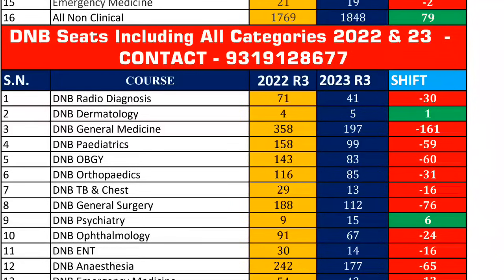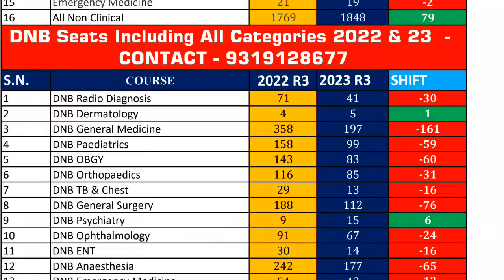If those candidates are allowed to participate in MCC round 3, they already have one seat and will be capturing one seat here also. And there is a last date given for resignation for the joined candidates. So it will increase unnecessary seat blocking, and that's very unfair.